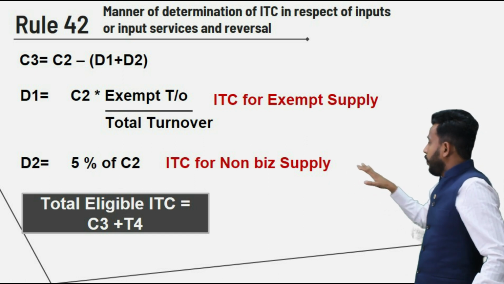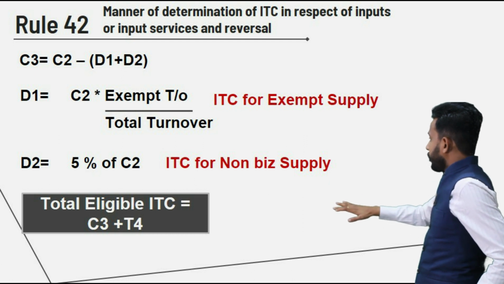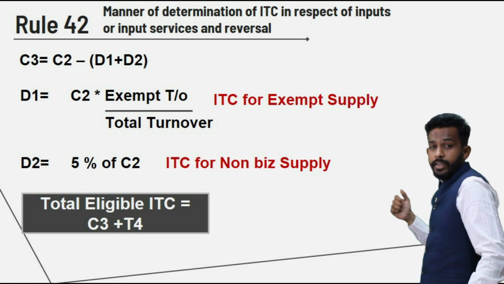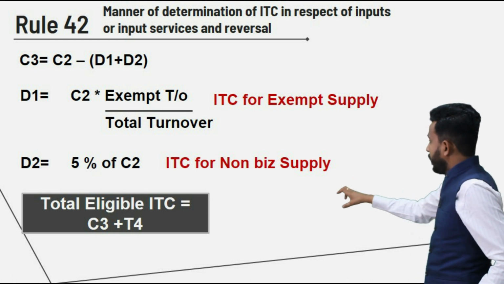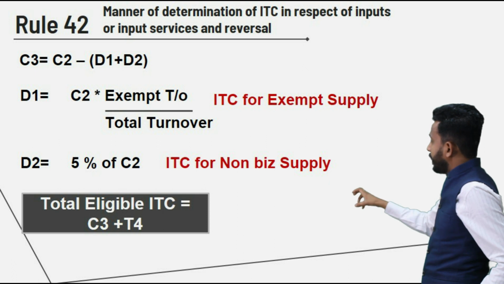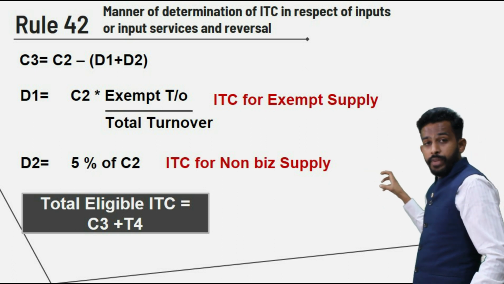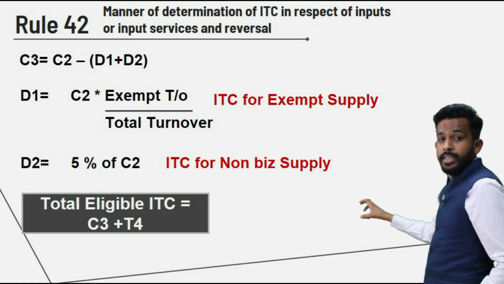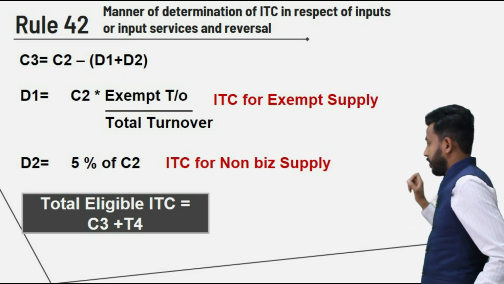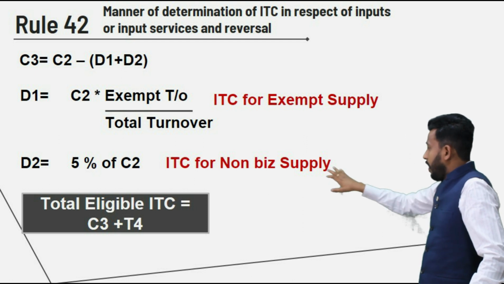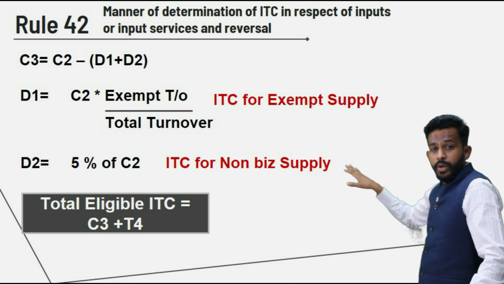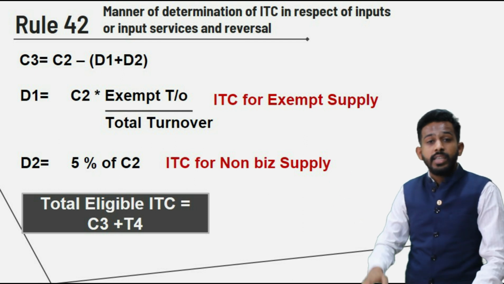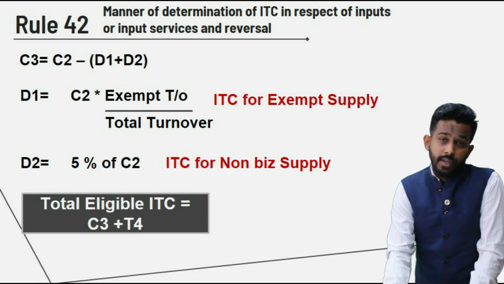So what we can see out here is, out of the common credit we have deducted the apportionment of ITC for the purpose of exempt supplies and 5% of the ITC for the purpose of non-business, right friends? So after deducting the sum of D1 and D2 from common credit, what you get is C3, that is eligible credit, friends.